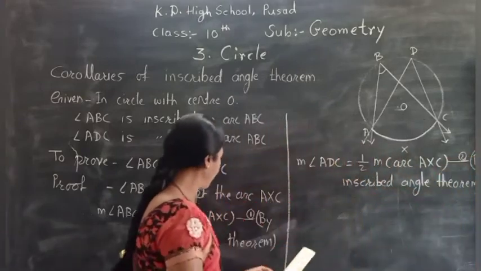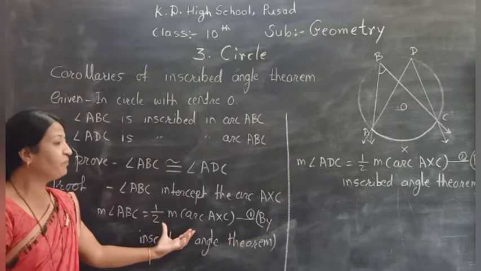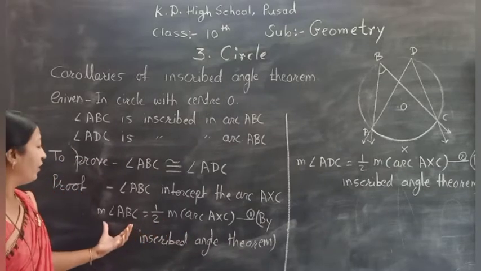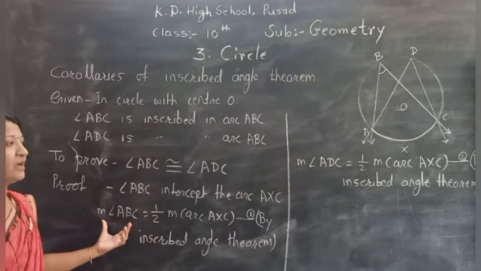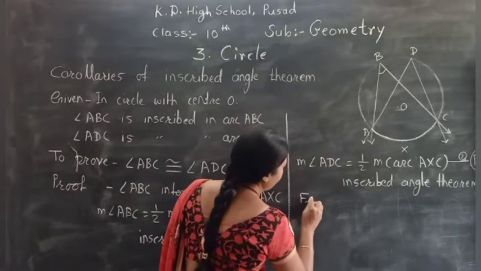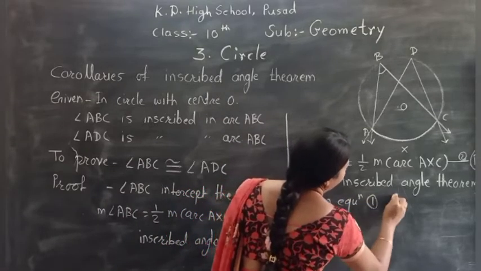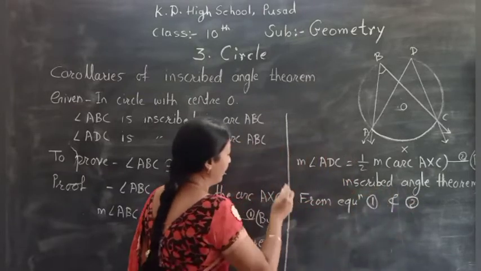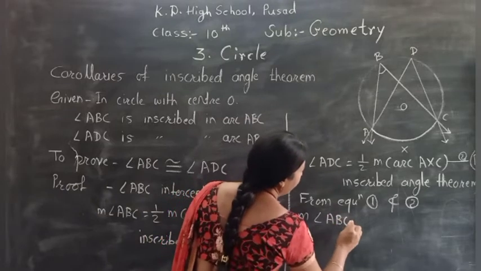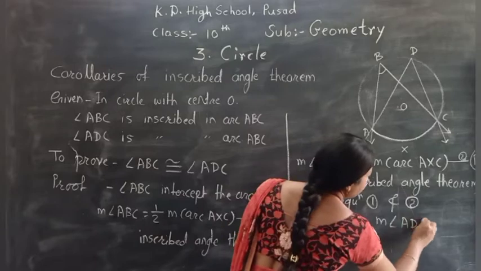Now from equation 1 and 2, what do we observe? We observe that the right hand sides are equal, and as the right hand sides are equal, their left hand sides are also equal. From equations 1 and 2, we say that measure of angle ABC is equal to measure of angle ADC.